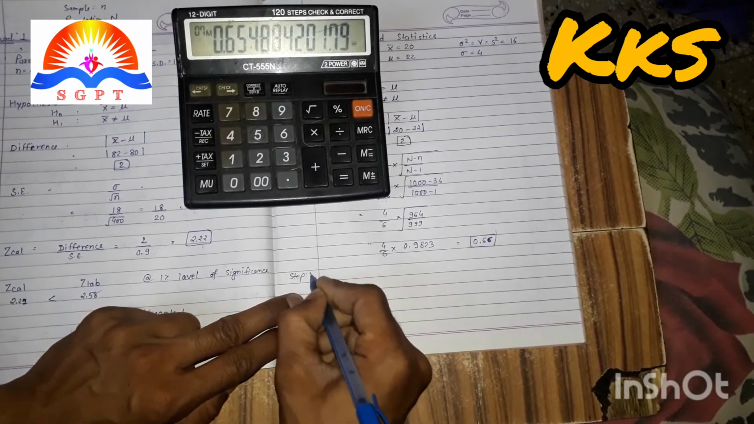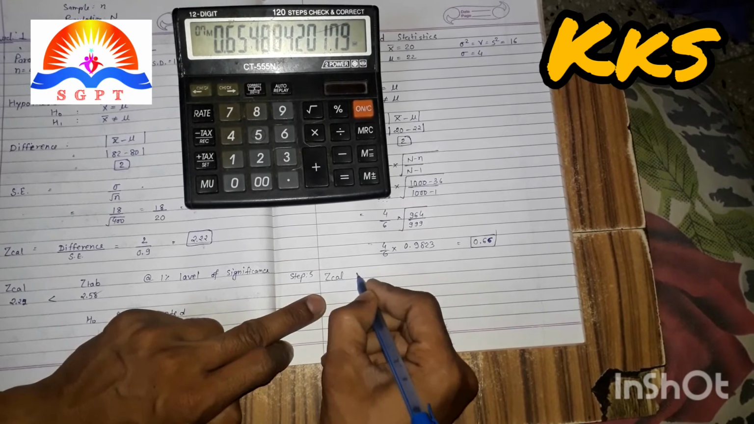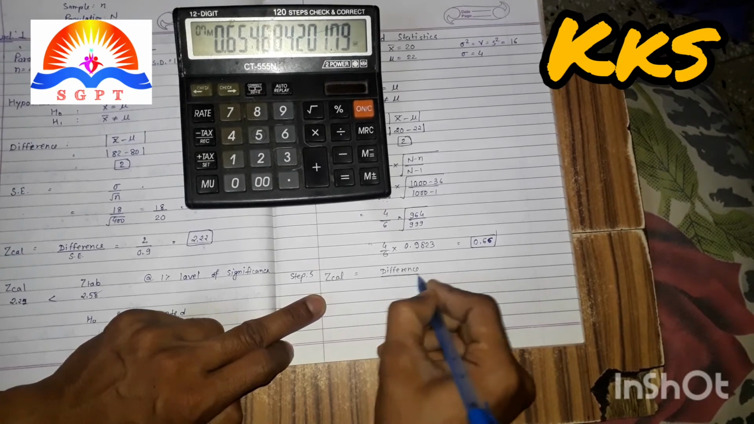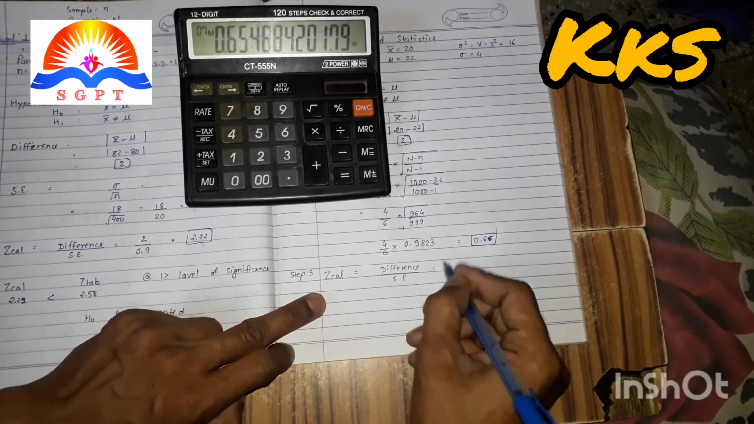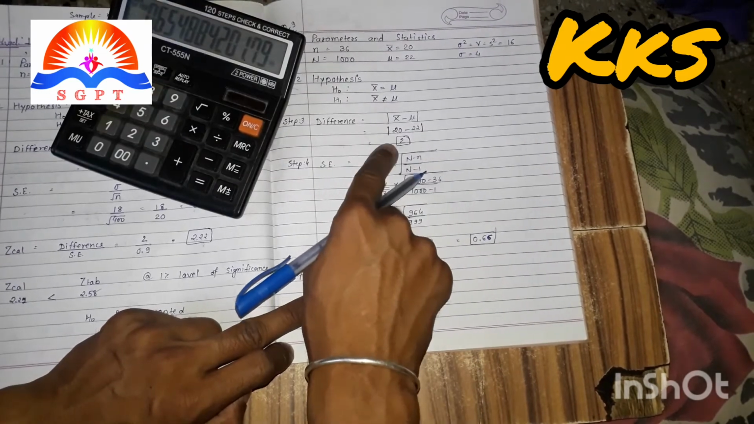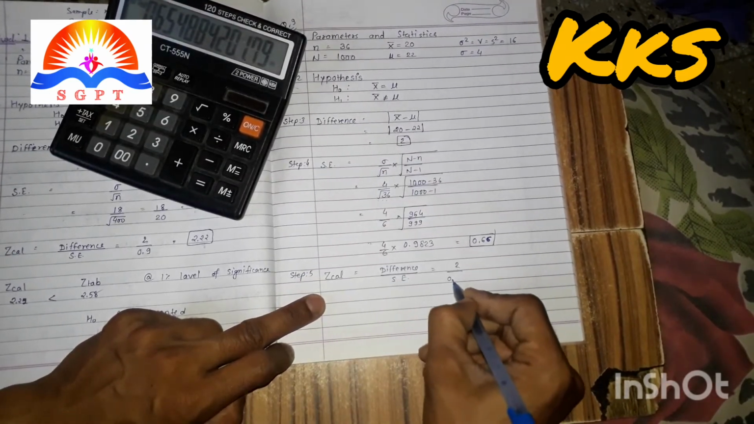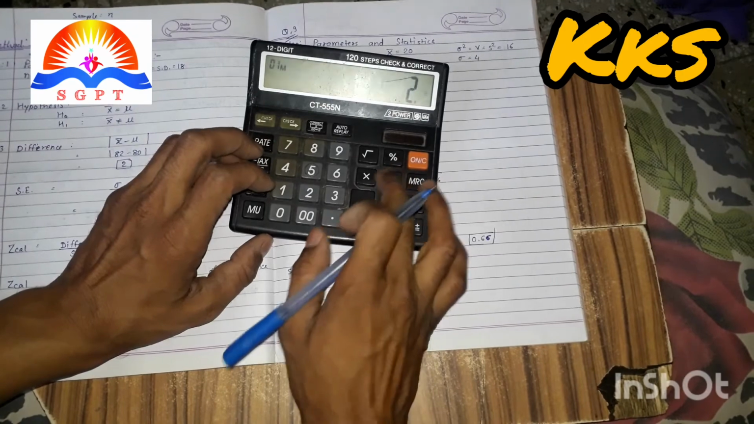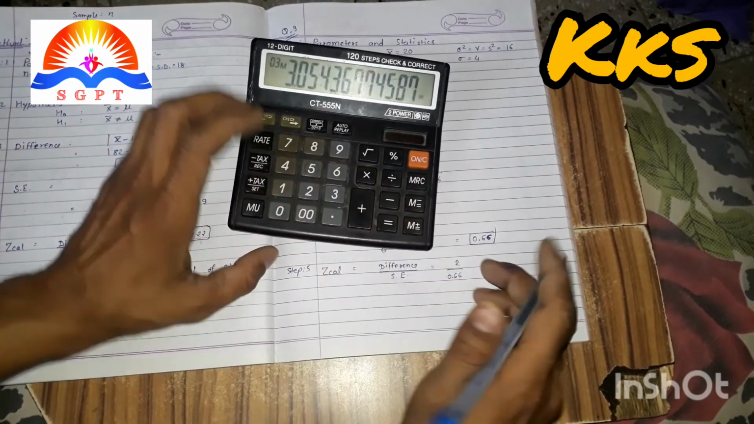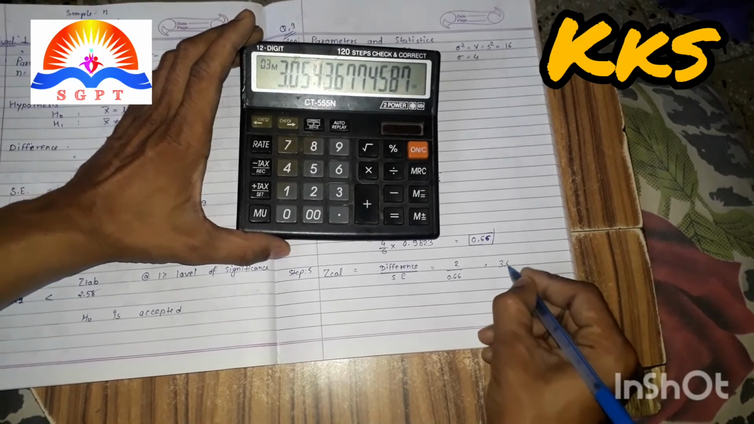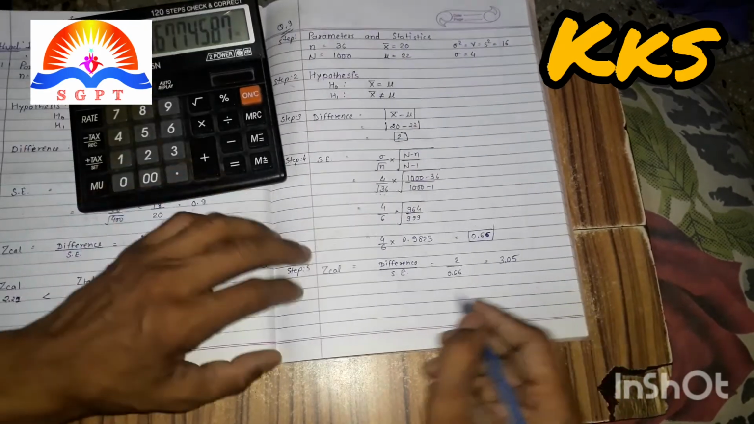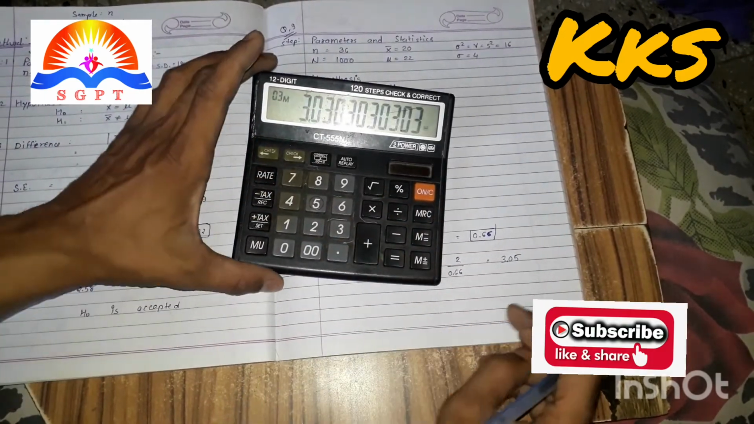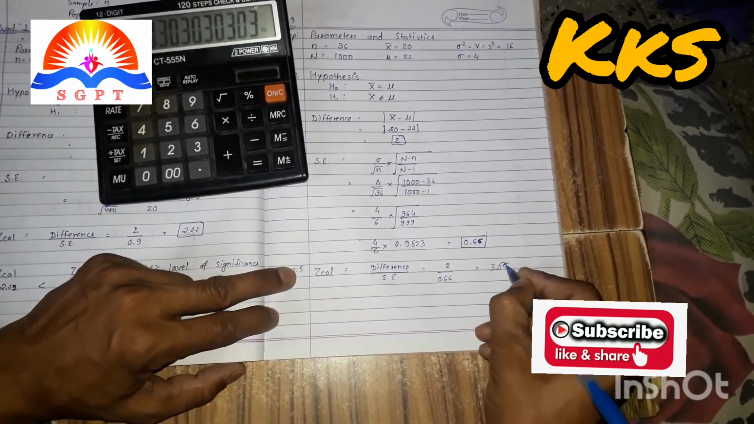Step 5, zcal is difference upon SE. Difference was 2 and SE is 0.66. So just check it out again. 2 divided by 0.6548 gives 3.05, or it can be calculated as 2 divided by 0.66 directly, then 3.03 will be there. So we will do that.